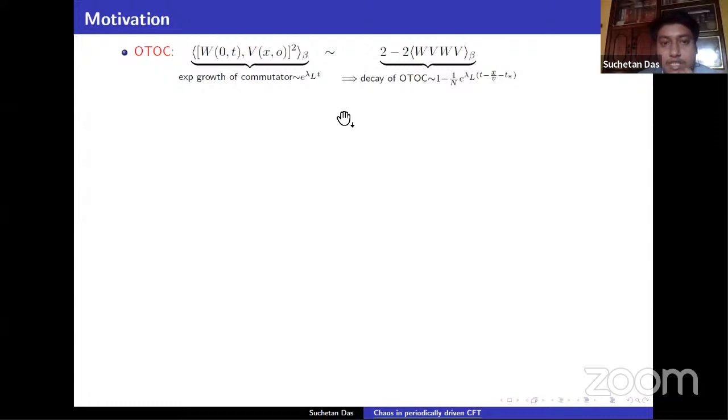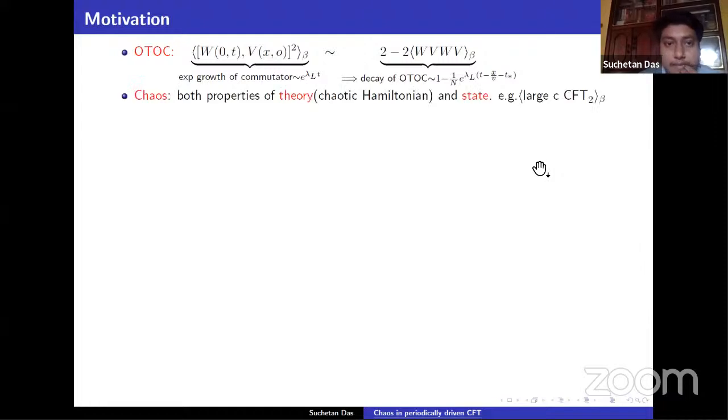If it has an exponential growth, then it can be probed through the decay of the OTOC, which is in this form. The exponential growth is characterized by the decay of the OTOC, where lambda is the Lyapunov exponent, v_B is the butterfly velocity, and t star is the scrambling time.